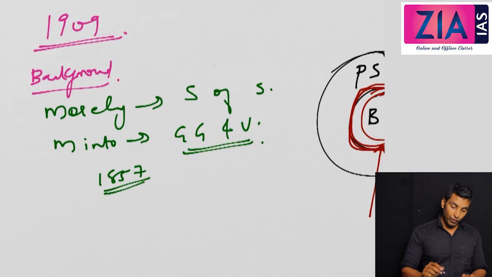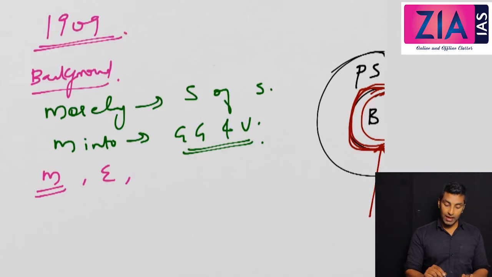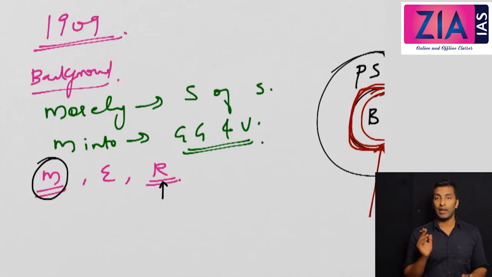Now, during this time, as we discussed in the previous video, there was an emergence of militant nationalism. There were three groups: moderates, extremists, and revolutionaries. When I say militant nationalism, I mean the revolutionaries. Moderates believed in legal and constitutional ways and acted accordingly.